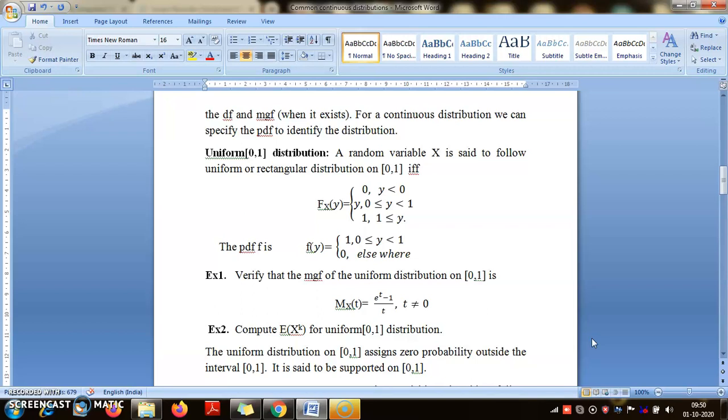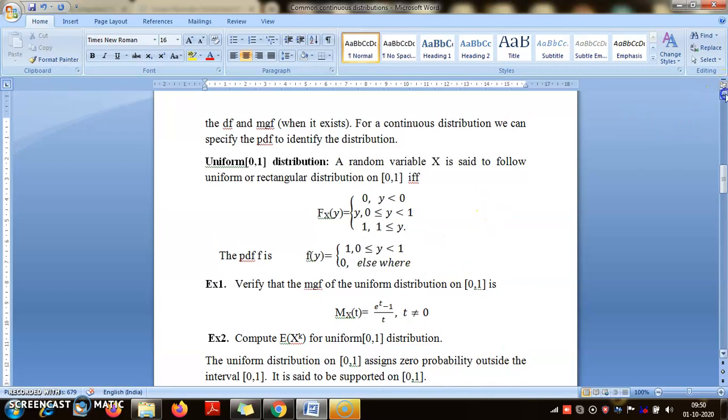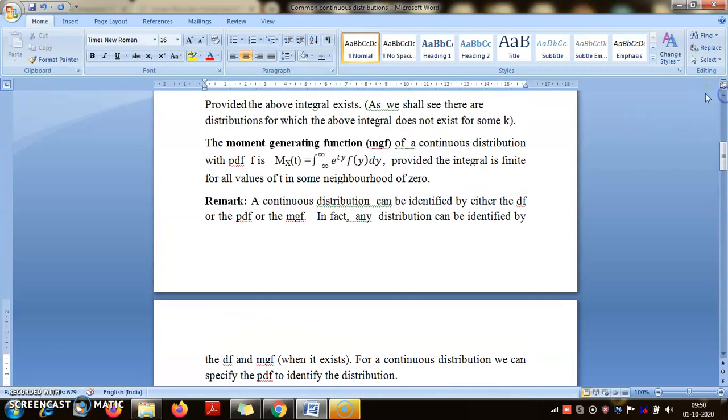Now the MGF of the uniform distribution I am asking you to verify. Use this formula to compute the MGF. Although in general I am writing the integral over the whole real line, in practice it will be on the support of this function f.